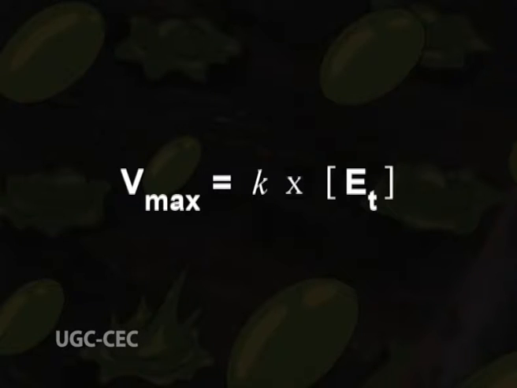The maximum reaction rate Vmax will occur at a point where the total enzyme Et is bound to the substrate. Then the maximum concentration of ES will be equal to the total enzyme concentration Et. Thus, Vmax is equal to K into Et. This is equation 2.